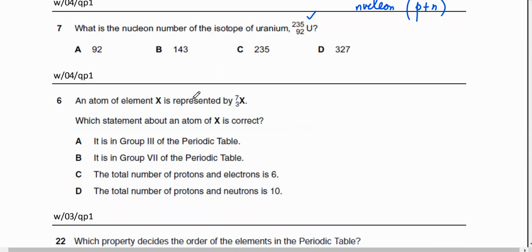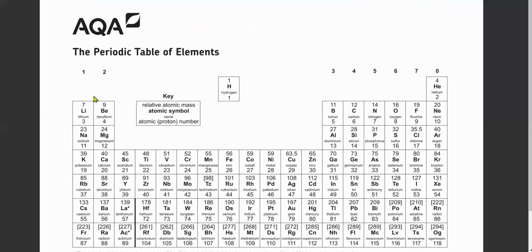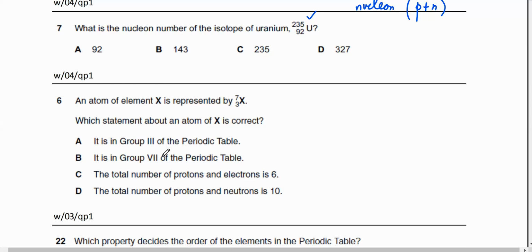Now this one, an atom of element X is represented by this, and which statement about an atom of X is correct? So again, you have to go and identify this in the periodic table. Identify it according to its proton number. That's 3. Lithium. So in the periodic table, it is lithium. It's over here, 3 and 7. So first thing, it's a metal, right? It's on the left side, and it's going to have a charge of +1. It's in group 1 as well. Yes, sir. So it's in group 3. It's in group 7. That's wrong. Totally wrong. The total number of protons and electrons is 6. Is this correct?